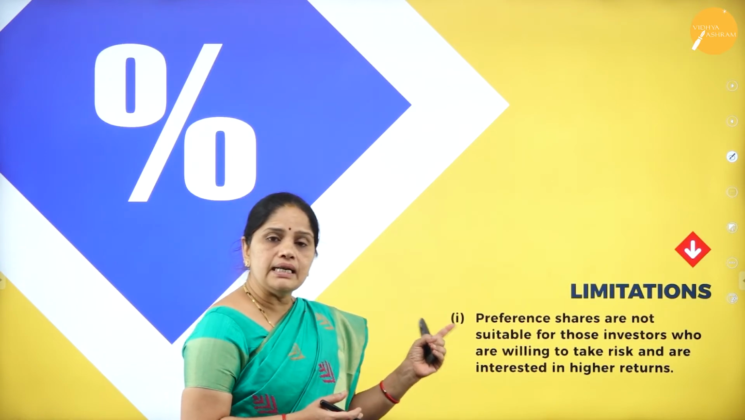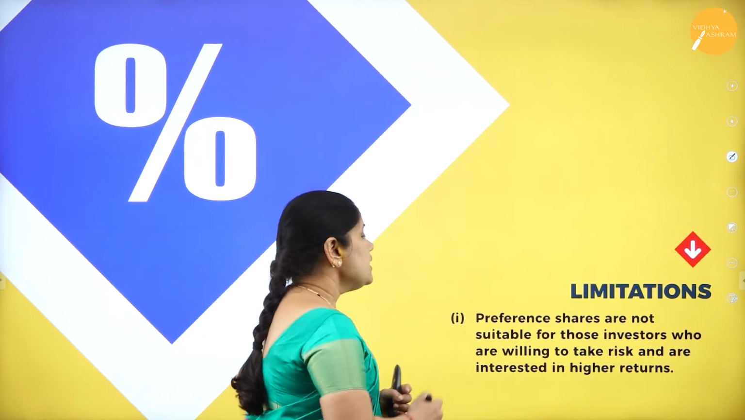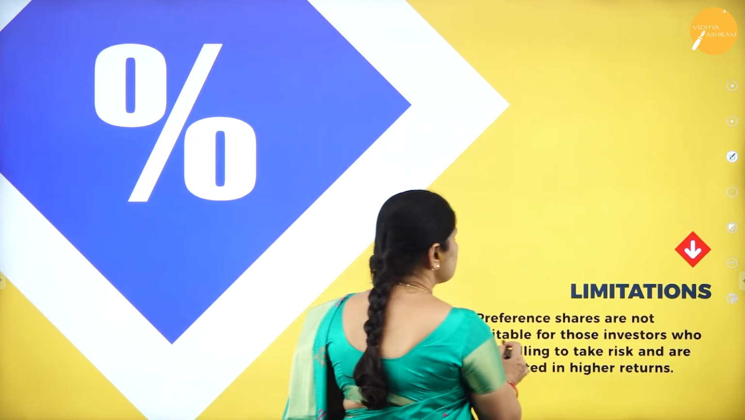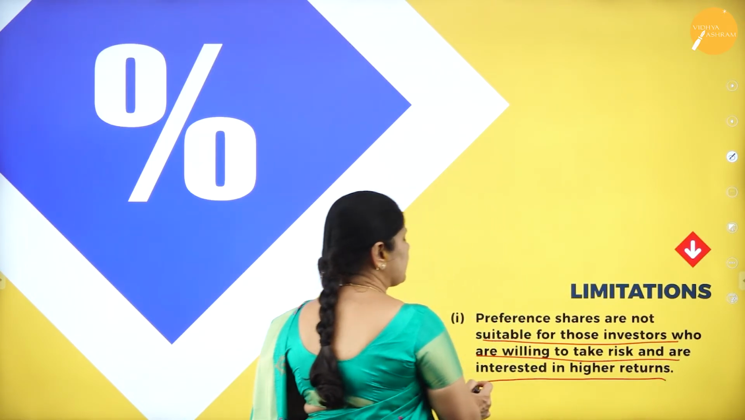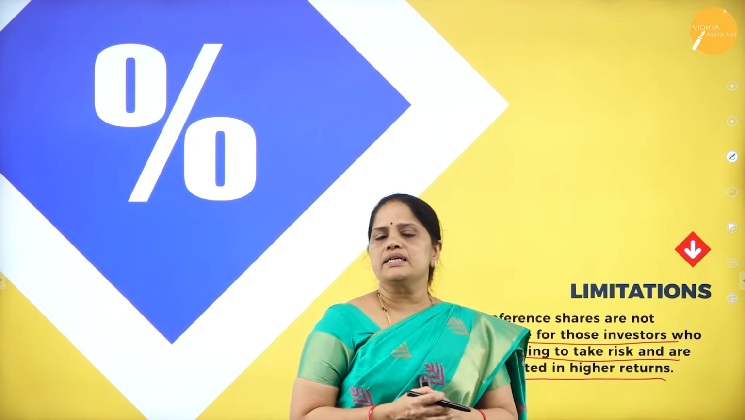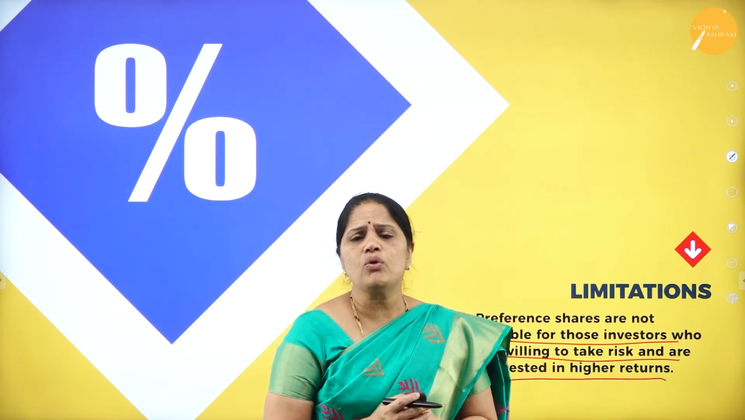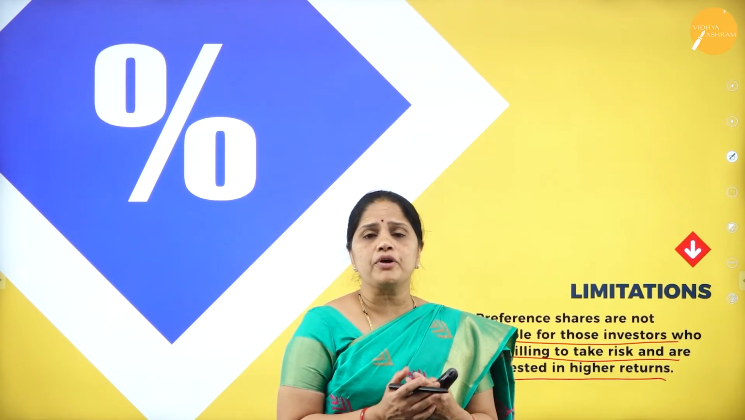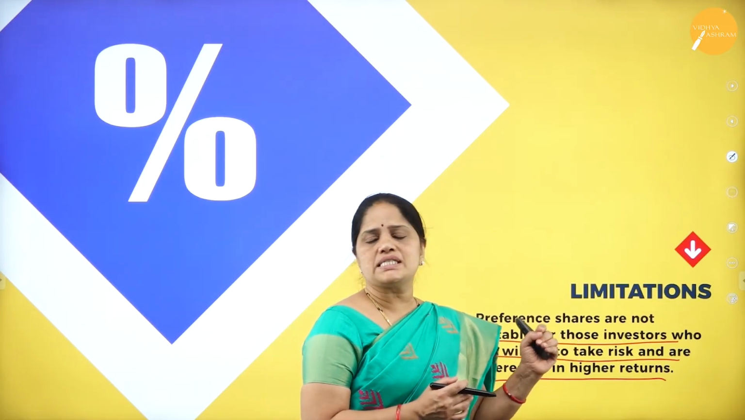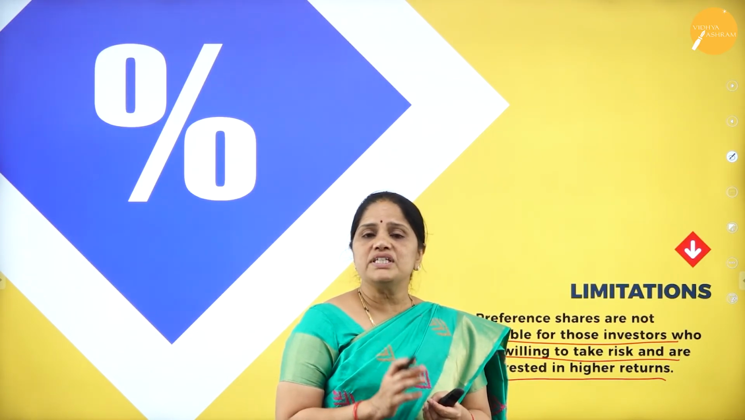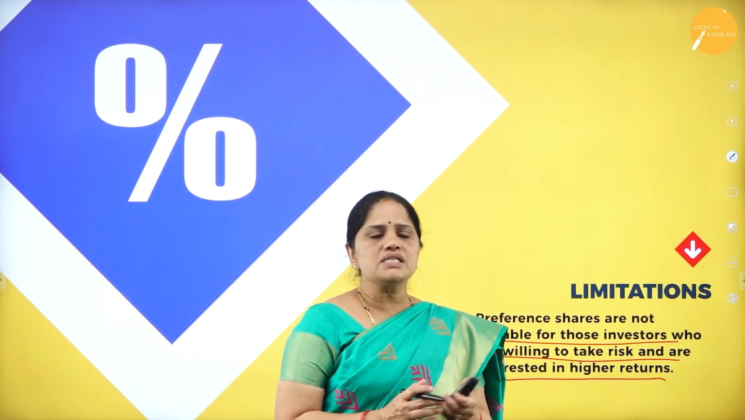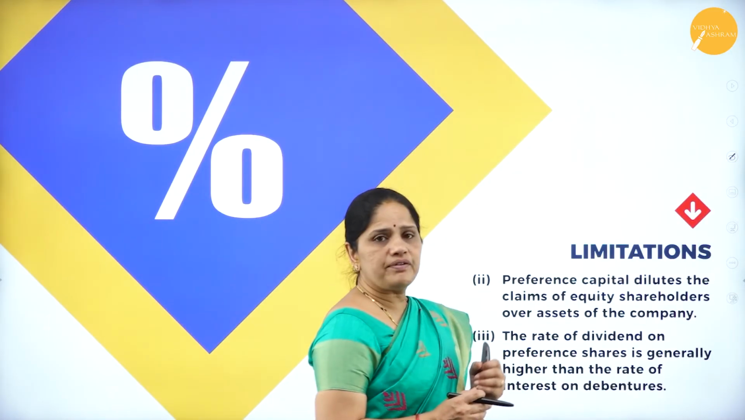Now, what are the limitations of preference shares? Preference shares are not suitable for those investors who are willing to take risk and are interested in higher returns. The persons who want to have higher returns and enjoy higher profits, for them these preference shares are not attractive. Why? Because they will be given only a fixed rate of dividend, which they don't like. So this is one of the limitations of preference shares.